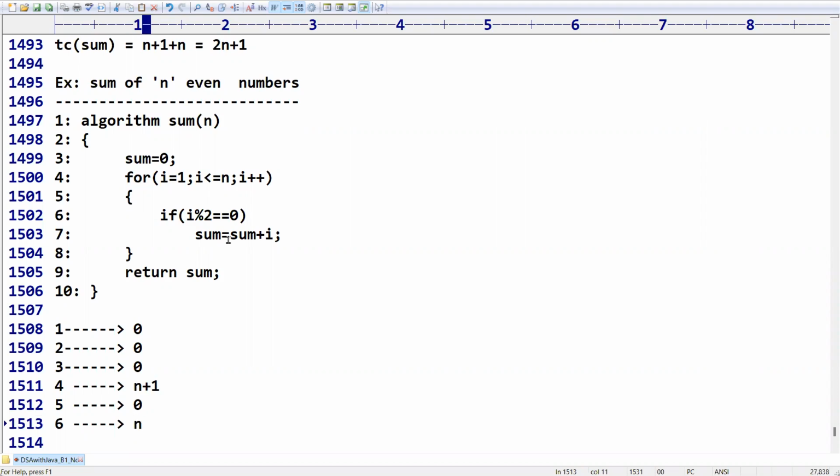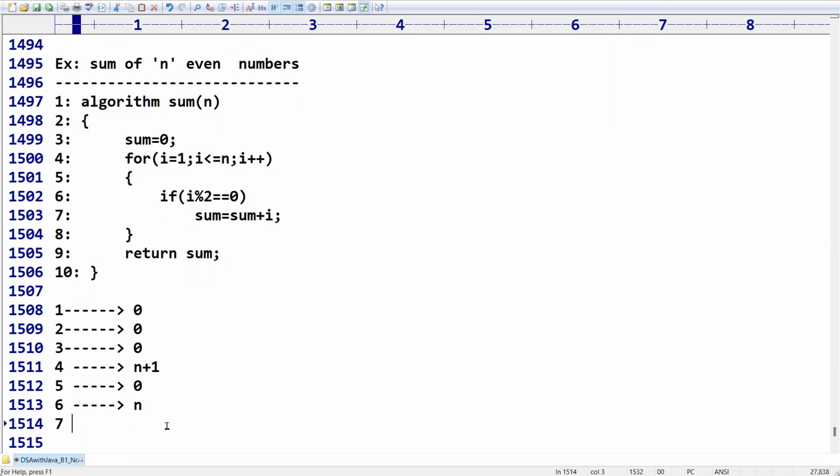It is n times, because some people are feeling, sir, it will be executed only half of the time. No, it will evaluate every time. This statement will execute half of the time, but not this statement. Remember carefully. Okay, sir, now the seventh line, how many times is it going to execute?